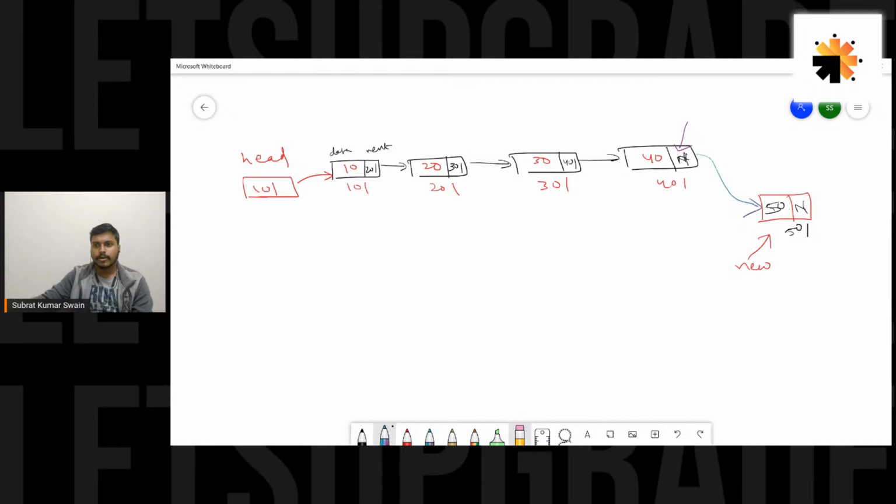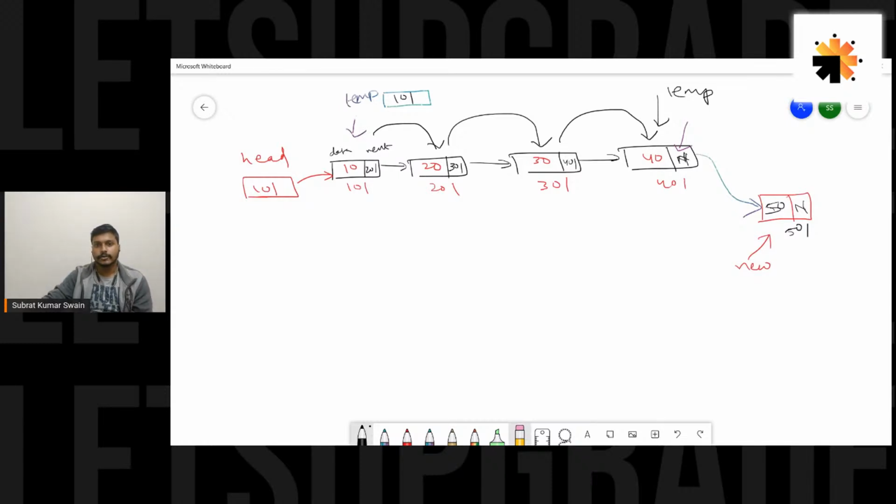Let's talk about this insert function. I'll take one more pointer, temp, which would initially point to the first node. The address of the first node is 101. I have to make this temp move towards the end. I'd shift this temp here, then shift it here, then here. So I want my temp here. Once I get my temp here, I'll make the next of temp as 501.